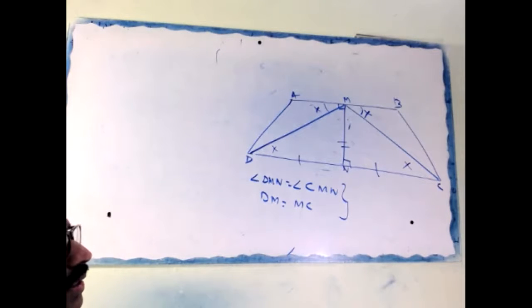Angle AMD equal to BMC, alternate angles.